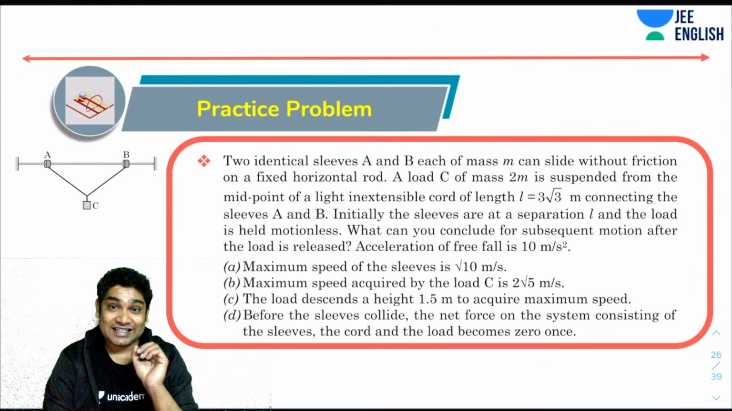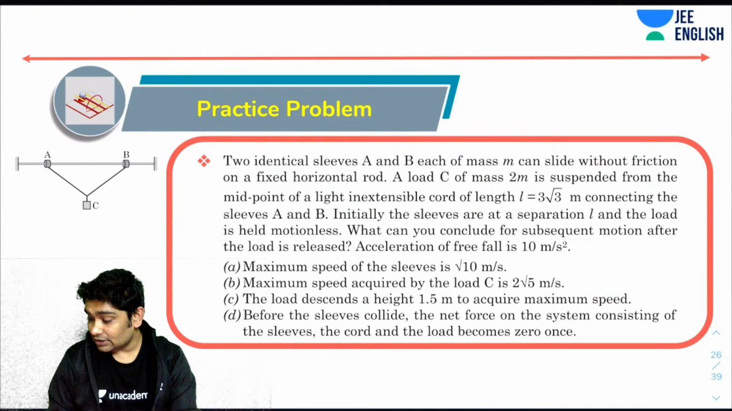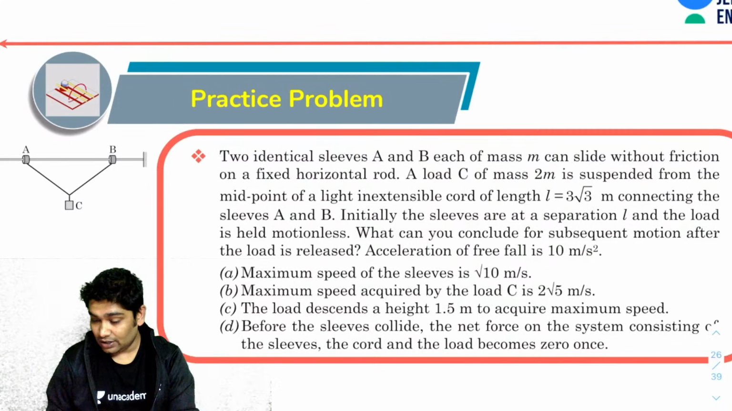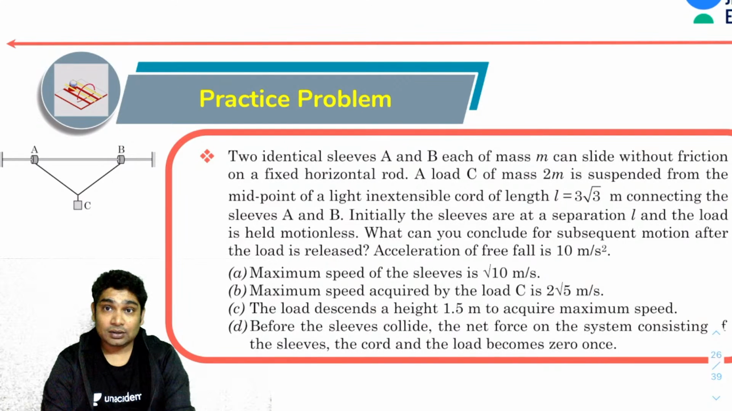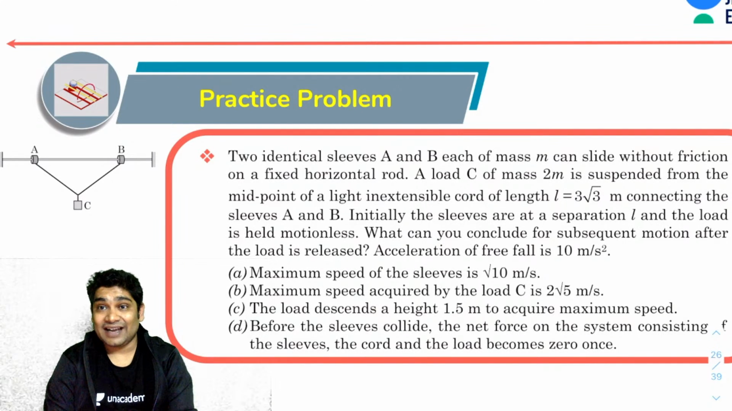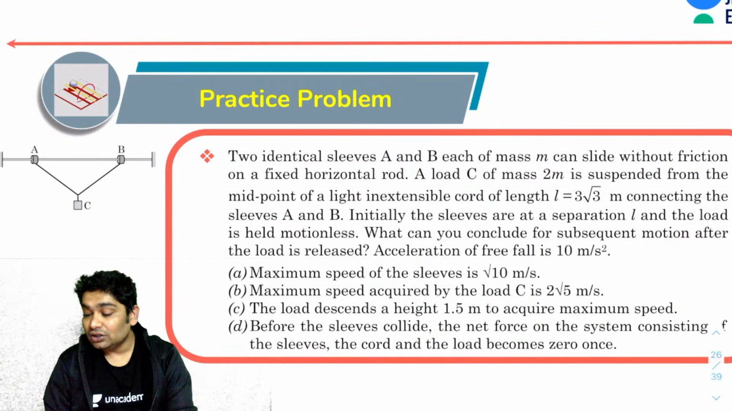Okay, this is a very, very challenging problem. Very, very nice problem, in fact. So let's see, you guys give this one a try. So here you've been told that, okay, let's try and budget as much as we can. All right, here you've been told that two identical sleeves, A and B, each of mass M, can slide without friction on a horizontal rod. Okay, so let's start marking the keywords. First, two identical sleeves, A and B, each of mass M, can slide without friction on a fixed horizontal rod.